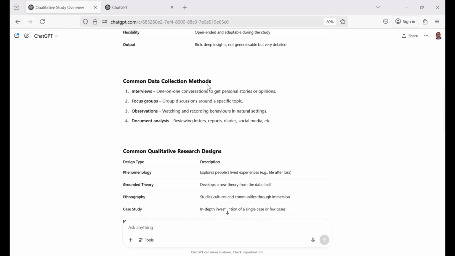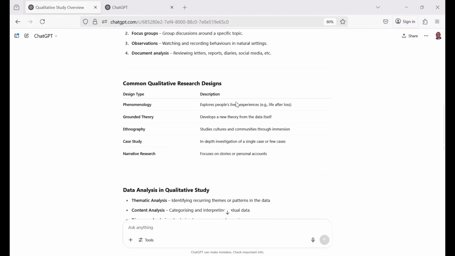Common data collection methods. You can see the summary here. And these are the things that lecturers teach when it comes to talking about qualitative study. So we have interviews, focus group discussions, observations, document analysis. And what are they? For each of them, it has provided very concise snippets of what they are. If you look at the interviews, one-on-one conversation to get personal stories or opinions, and then it moves further.